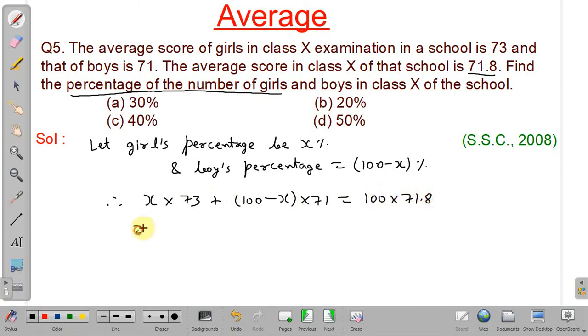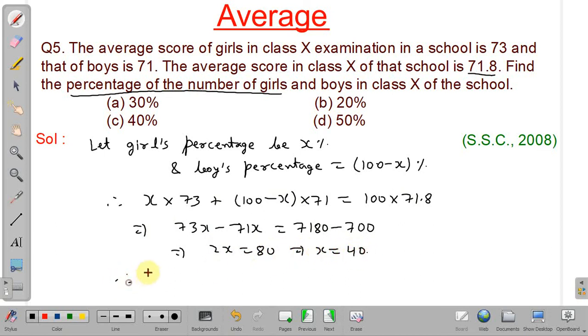Okay, so from this 73x minus 71x will be equal to 7180 minus 7100. Therefore we can calculate twice x equal to 80. It means x equals 80 by 2, that is 40. Therefore the percentage of girls is equal to 40%. Okay, so our answer will be option number C.